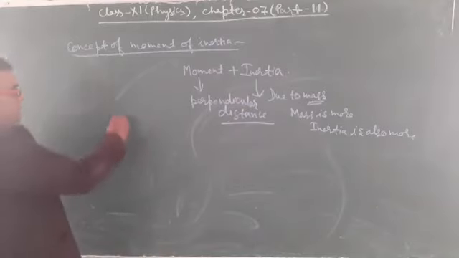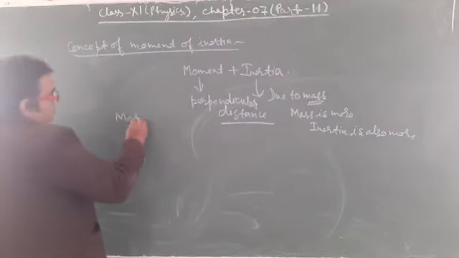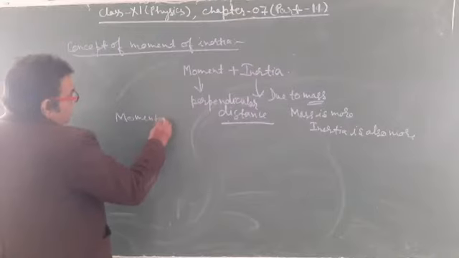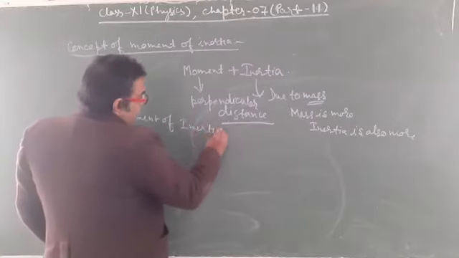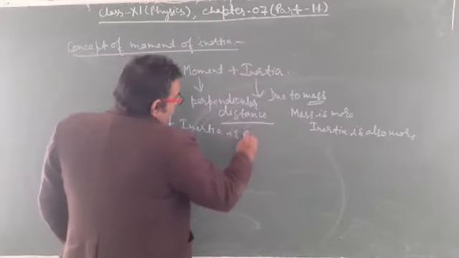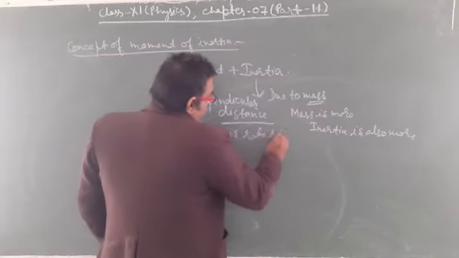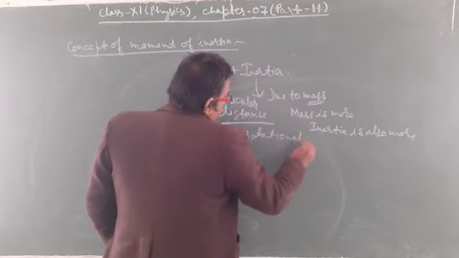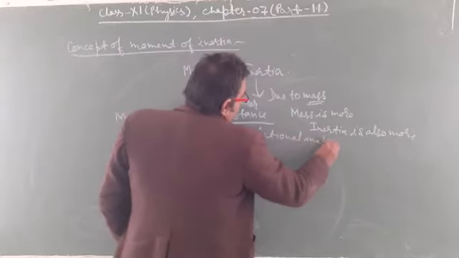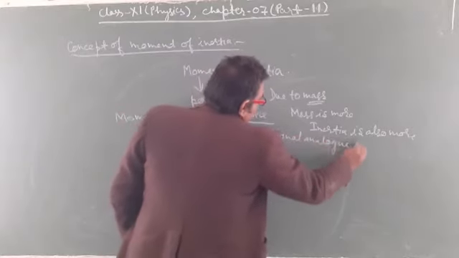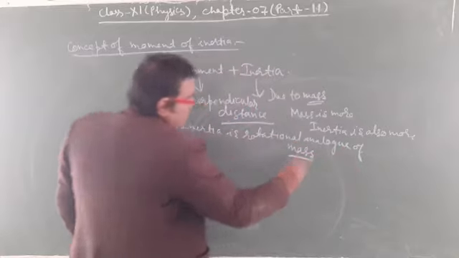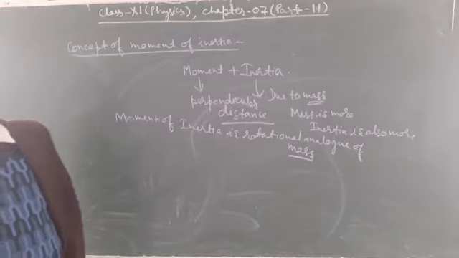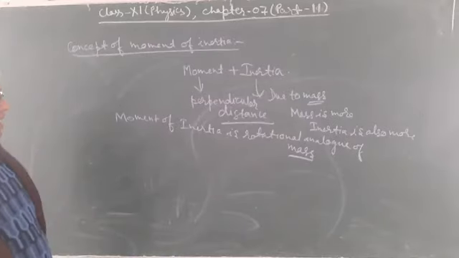So moment of inertia is nothing but a rotational analog of mass. Moment of inertia is the rotational analog of mass.